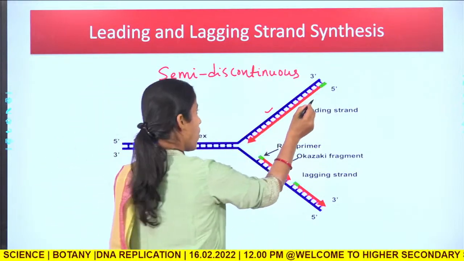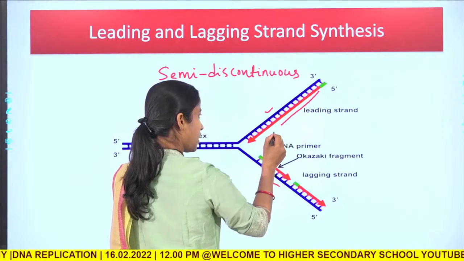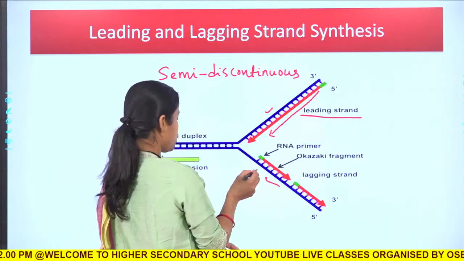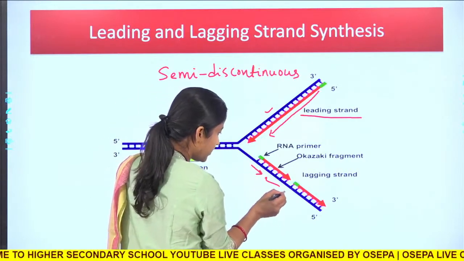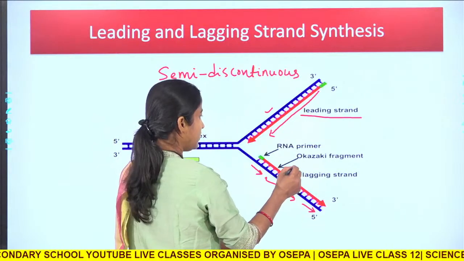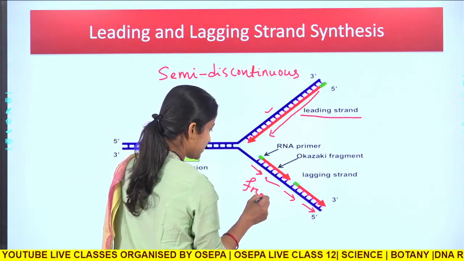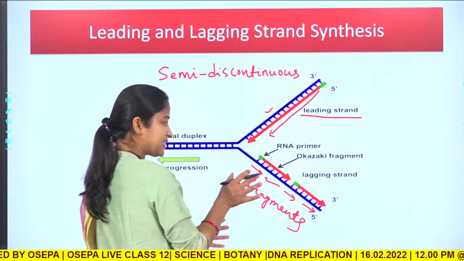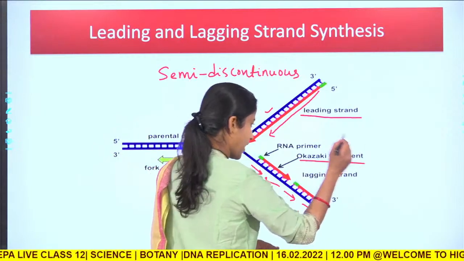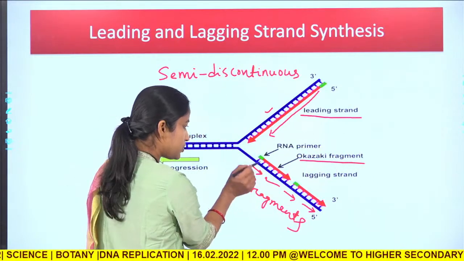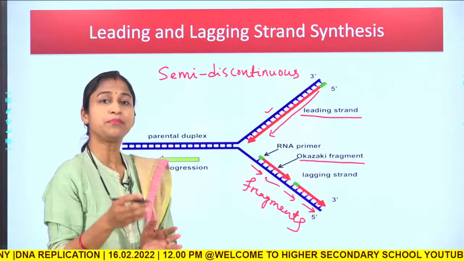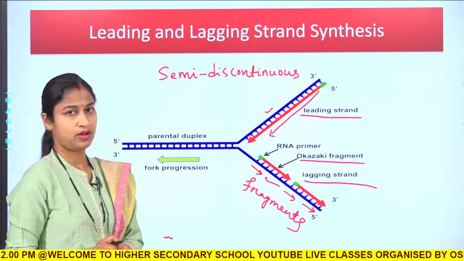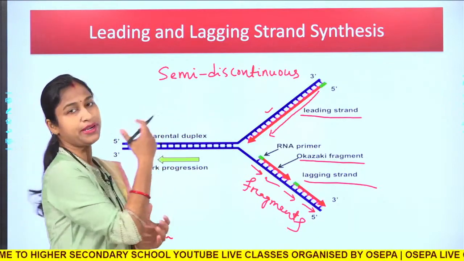Now, you see one strand is synthesized continuously, called the leading strand, okay. The other strand is synthesized discontinuously, in terms of fragments. It is not continuous, okay. In terms of fragments they are synthesized, and the fragments are called Okazaki fragments, and this strand which is synthesized in parts is called the lagging strand, okay. So, this nature is semi-discontinuous.